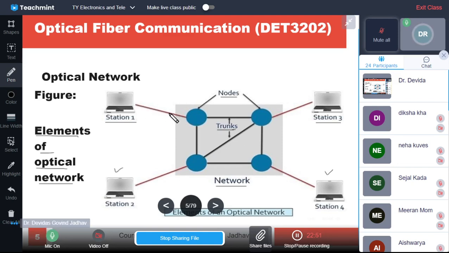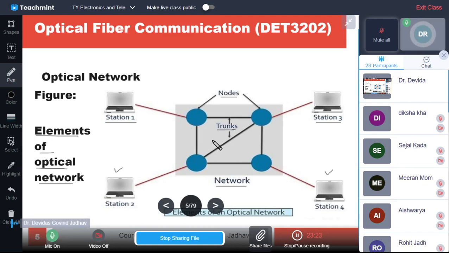Then station 1 will send the data to this node, and this node will decide whether to send the data to station 3. Station 1 has attached the address of station 3 to the data, and that's why this node knows that the data is going to station 3.